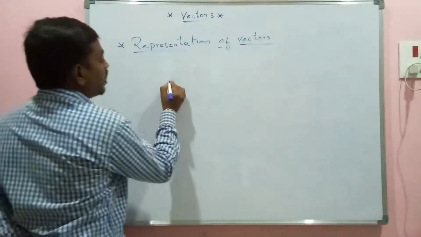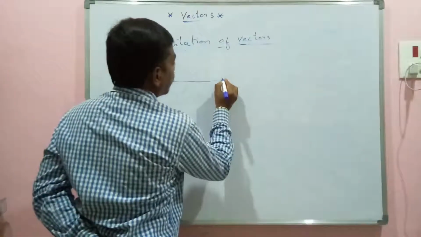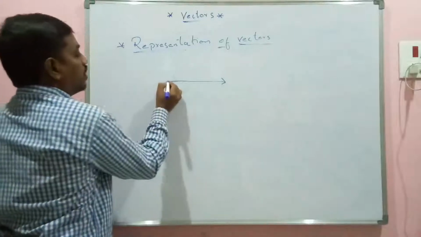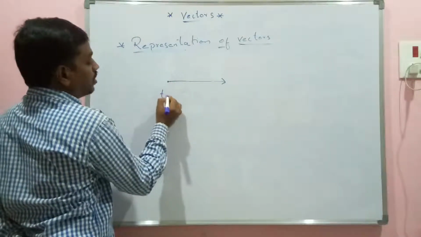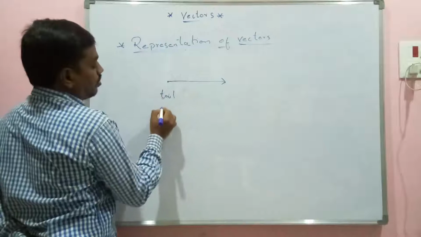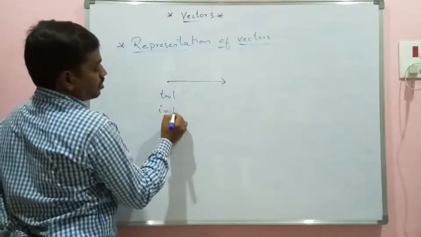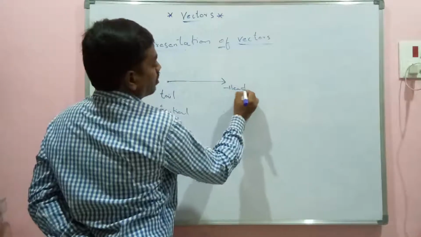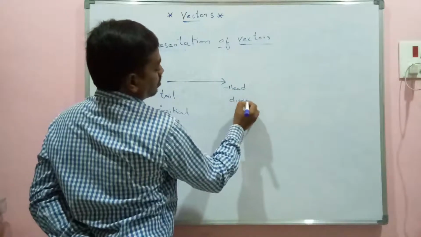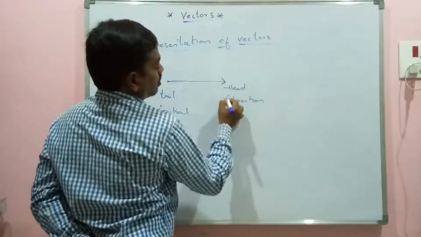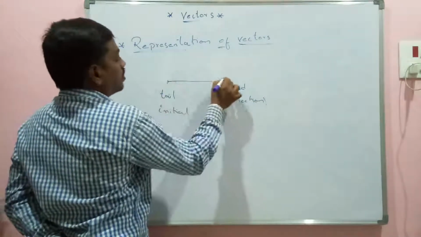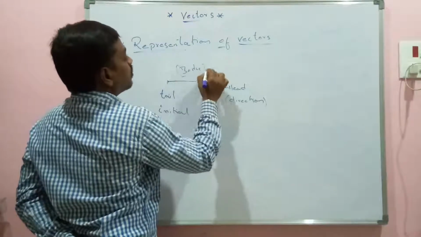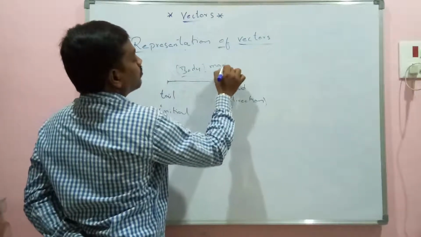A vector is always represented with a straight line with an arrow, where this point is taken as the tail or initial point. This is taken as the head or direction. And this is called the body of the vector, where we represent magnitude.